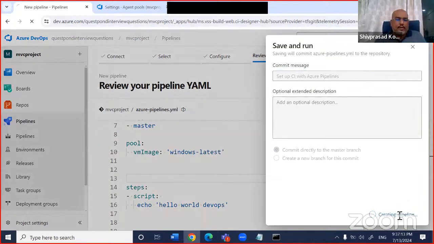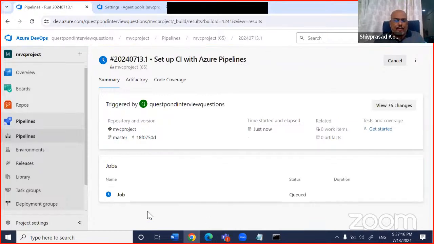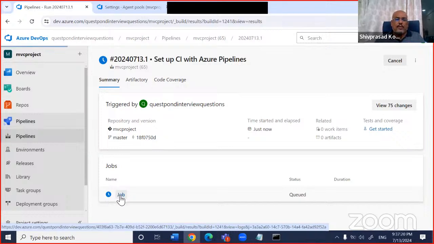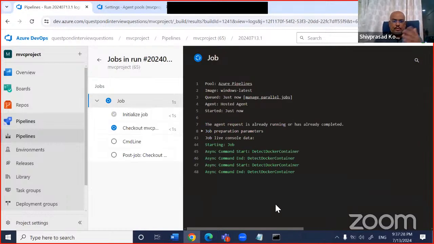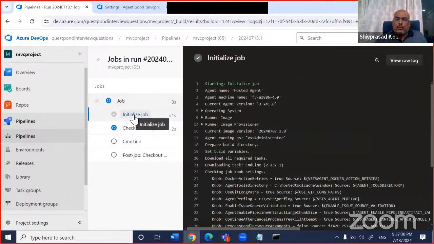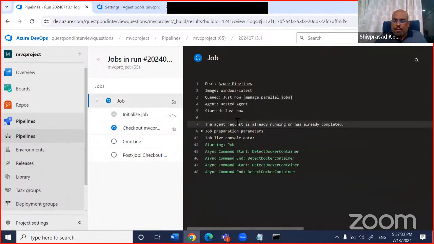Once you say save and run, this will create a YAML file, and it will create a job. You can see here, this is the job which is running out here. The first thing you will see is that it will try to acquire an agent from the cloud. I'll just try to maximize this as soon as it is running. It will try to get an agent, right? You can see as the tasks are running out here.